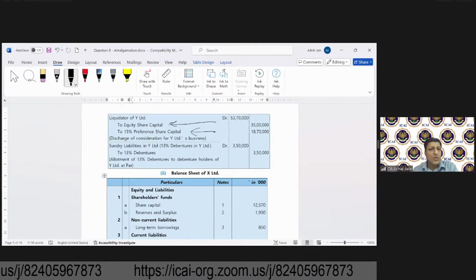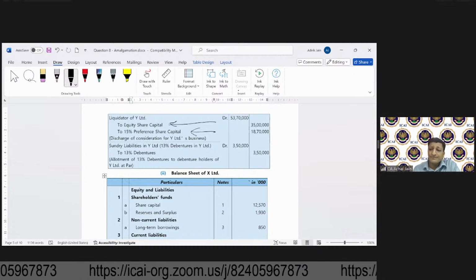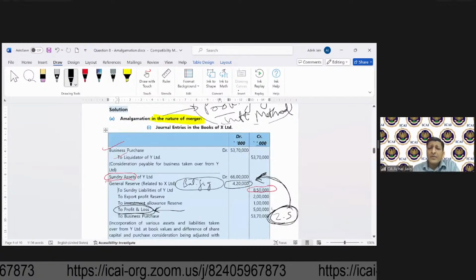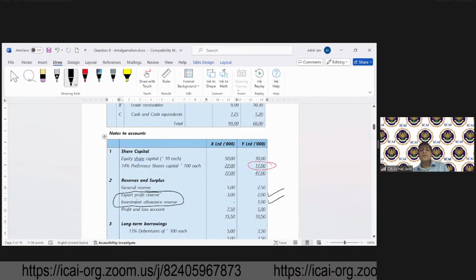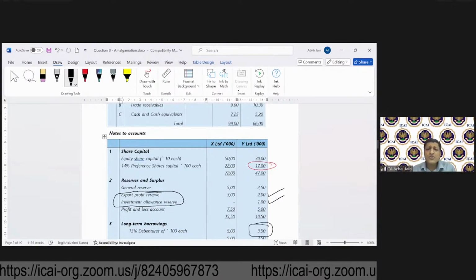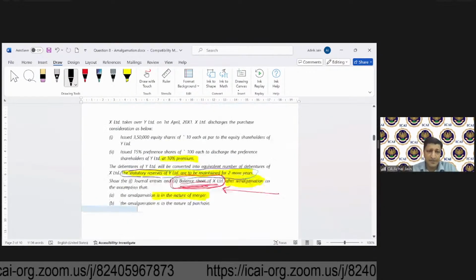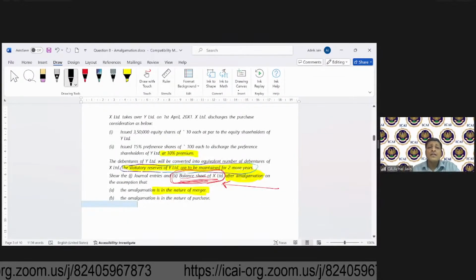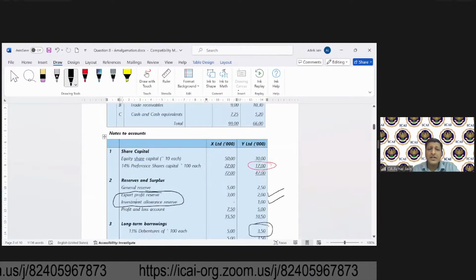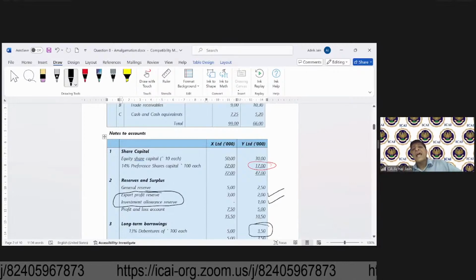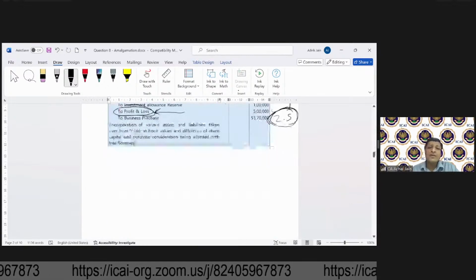18,70,000. Okay, and in respect of debentures which were there, the amount of debentures was 3.5 lakhs. So these were 13% debentures, meaning these debentures carried a coupon of 13%. And what was the settlement? To these debentures which carry a coupon of 13%, debentures of X will be issued. Debentures of X will be issued means their amount will remain as it is.